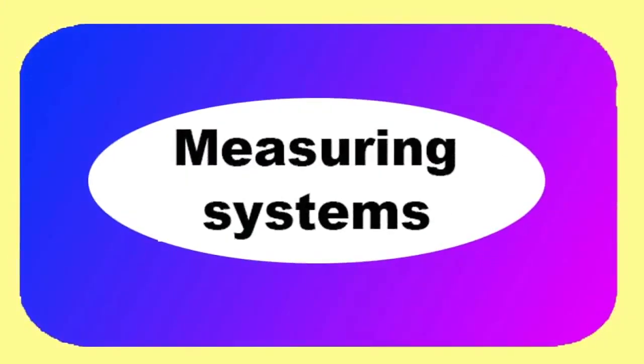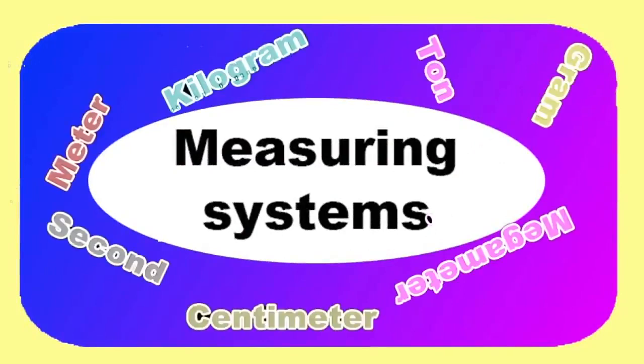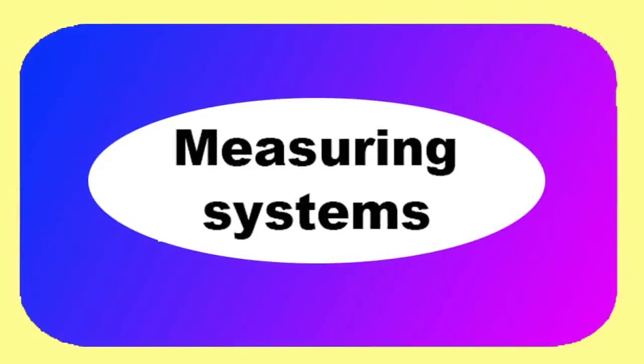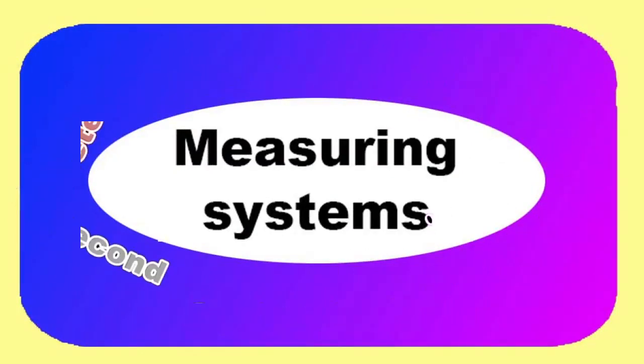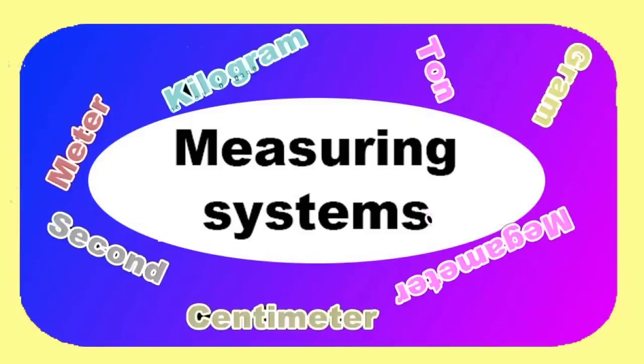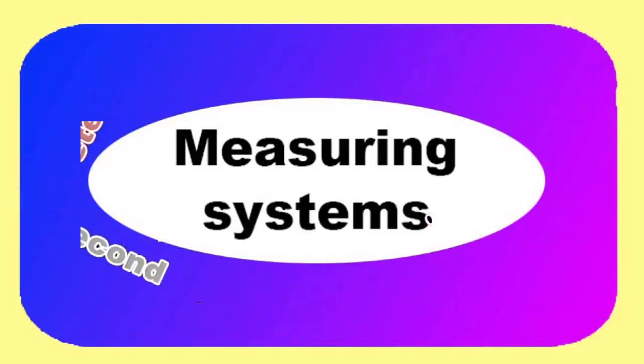Measuring systems is a set of units of measurement accepted in a country. In this way, measurements made in different countries can be compared. Each country may use its own system. We have several types of measuring systems that we express.